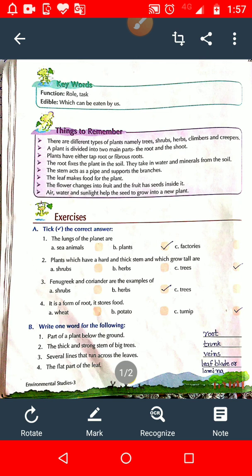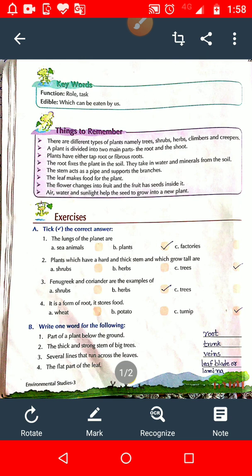Next question student. Give two examples of edible seeds. Good. See student, in Did You Know I explained to you that we eat seeds of plants. We eat seeds of some plants.